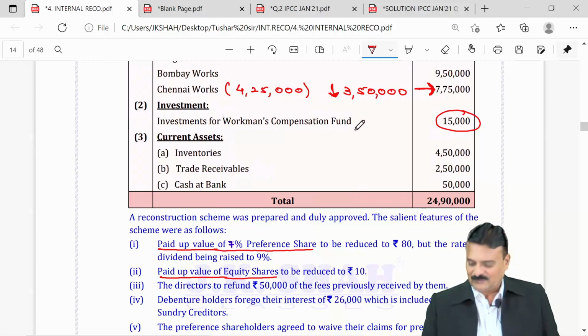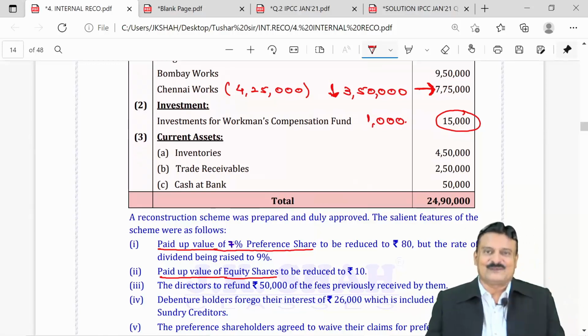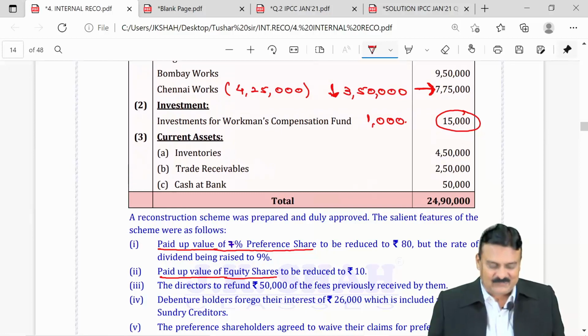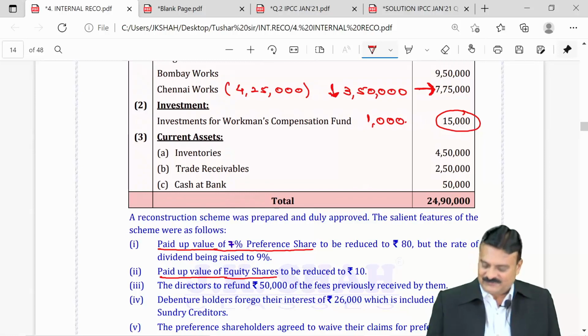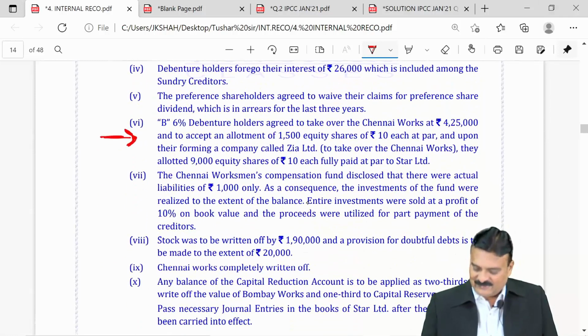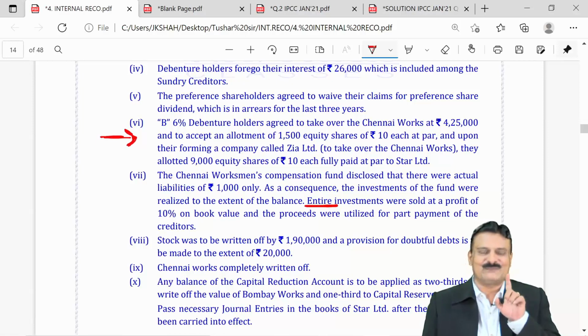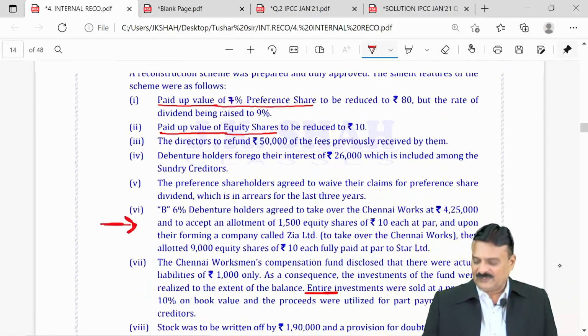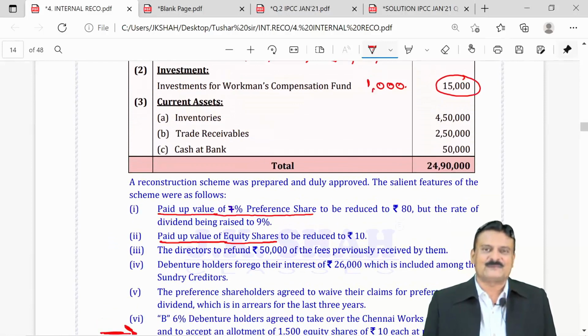Out of 15,000 I must keep at least 1,000 rupees because there is a liability of 1,000 pending. Question says entire investments. Look at the word used, entire investments. It means the whole investment, but by default 1,000 has to be kept by you. Your total investments are 15,000. Still we keep 1,000. So you can sell investment of 14,000.